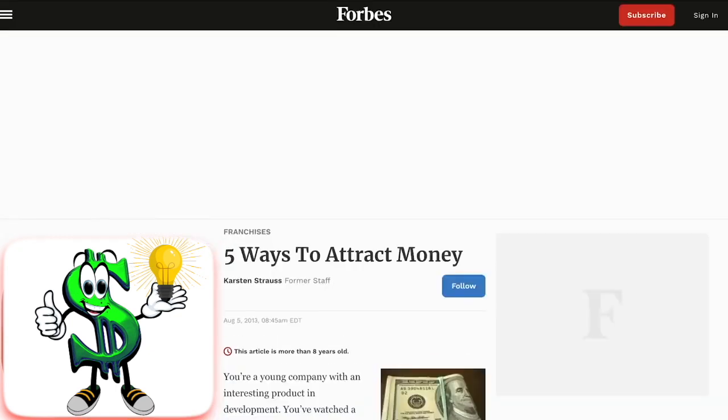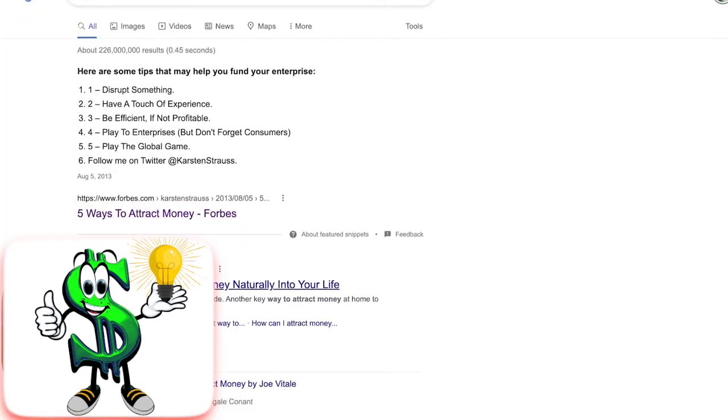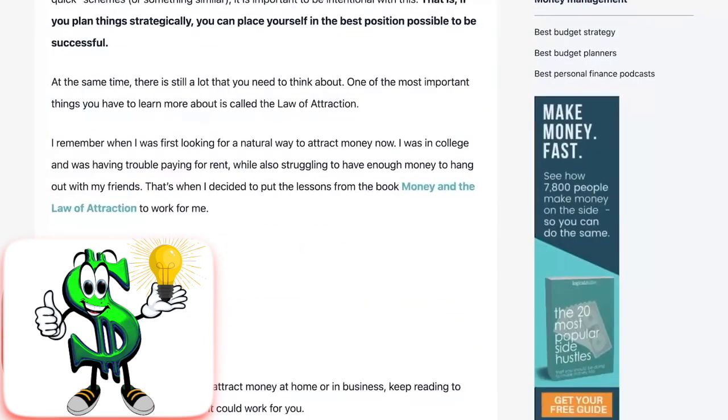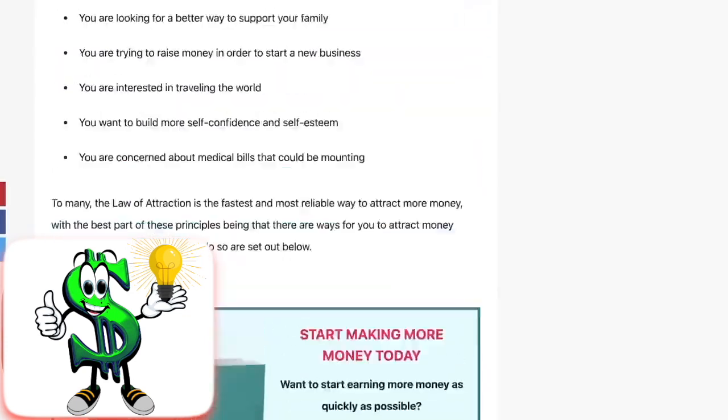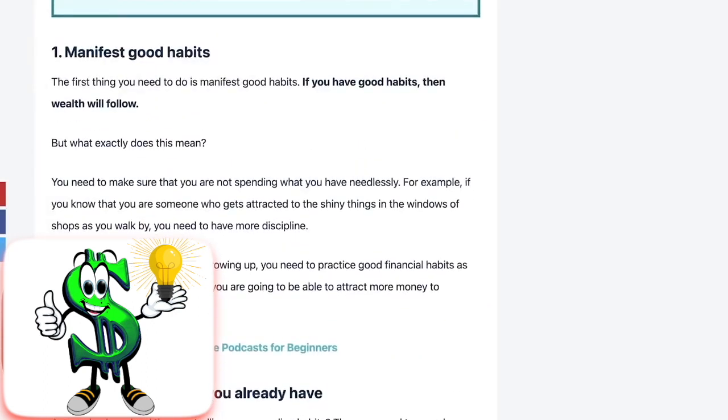Let's say you have Forbes' 5 ways to attract money. You first have to read their article to see how it is. You'll simply start reading the article and decide if you like it, but let's say you don't really have much interest in the content of the article. You can simply go on to the next article. So, imagine you go to another one and see whether it's any good. You find one that can provide you with 5 distinct strategies for drawing money into your lives. Once you find one, you can now use this excellent article in your Google site.